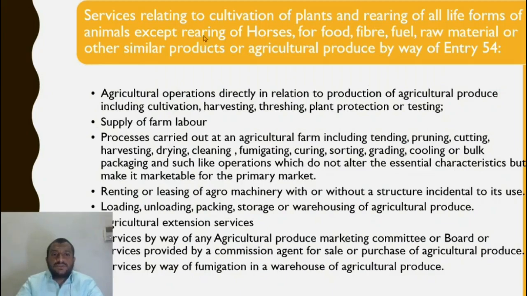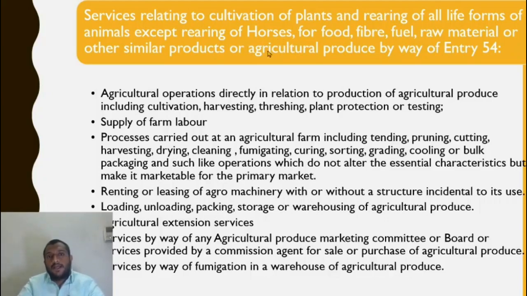Now this is the main exemption. Service relating to cultivation of plants, rearing of all forms of animals except rearing of horses for food, fiber, fuel, raw material, or other similar products or agricultural produce by way of entry 54. So now service relating to cultivation of plants and rearing of all forms of animals. So whatever the service is, if it is in relation to cultivation of plants and rearing of all forms of animals other than horses, because our horses, we are not treating them as agricultural produce.